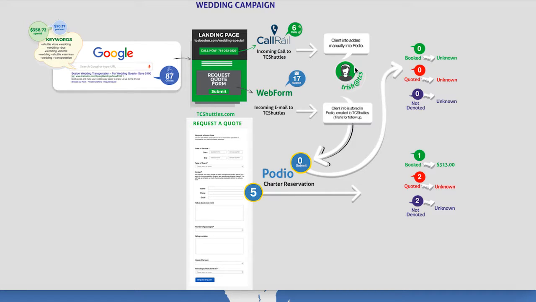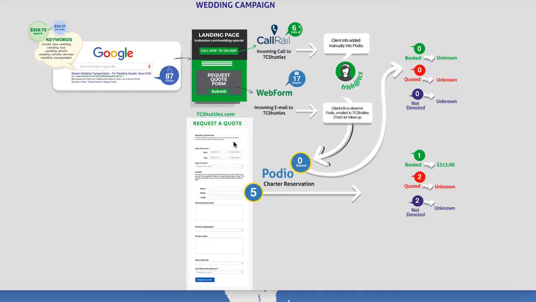Moving down, if we follow this funnel, these 23 leads should have been entered into Podio, which I cannot find where they were entered into Podio. Therefore, if we follow that up to the right, I am not able to tell you out of those 23 how many were booked, quoted, or not denoted at all.